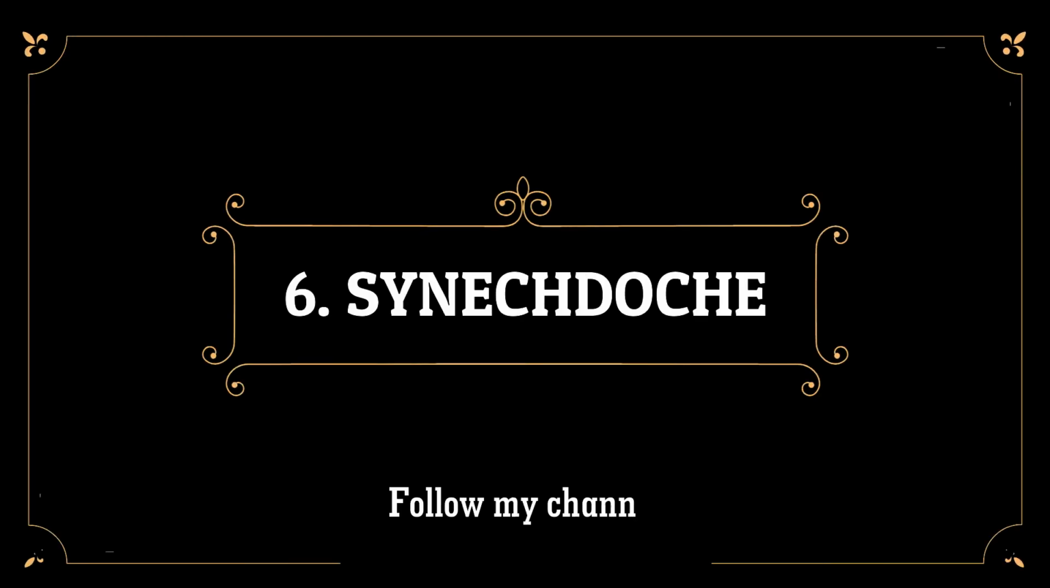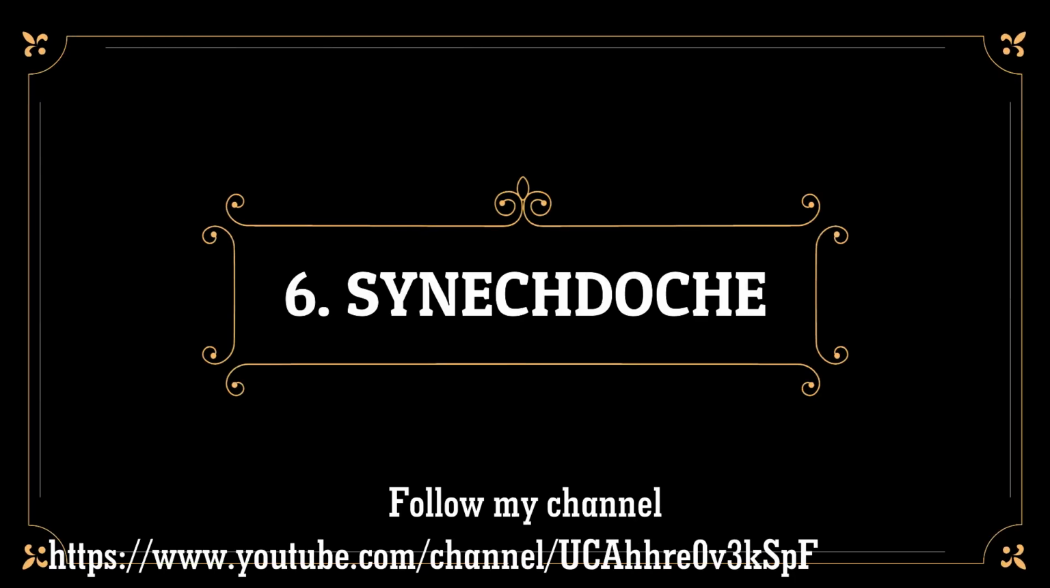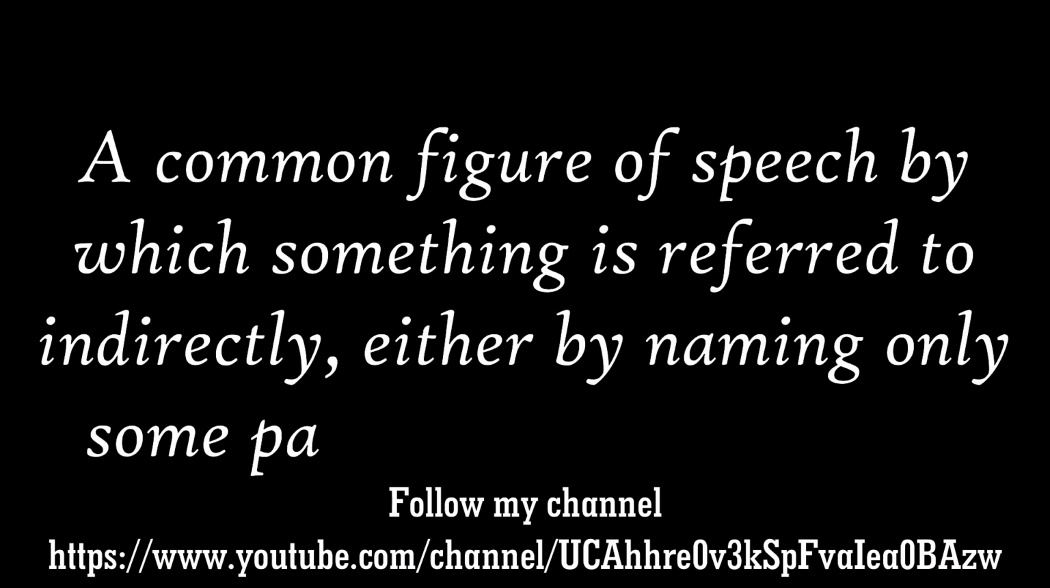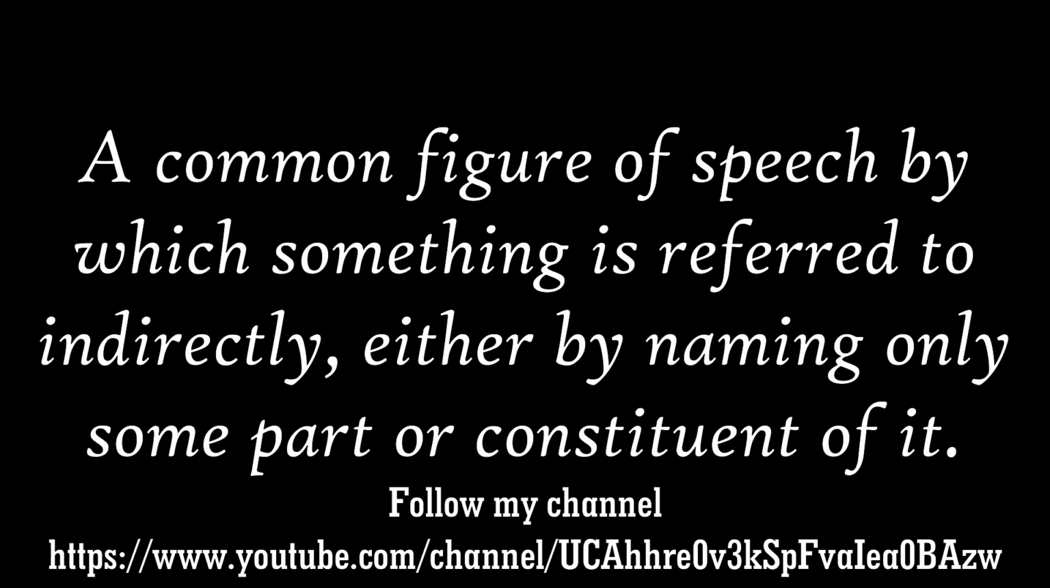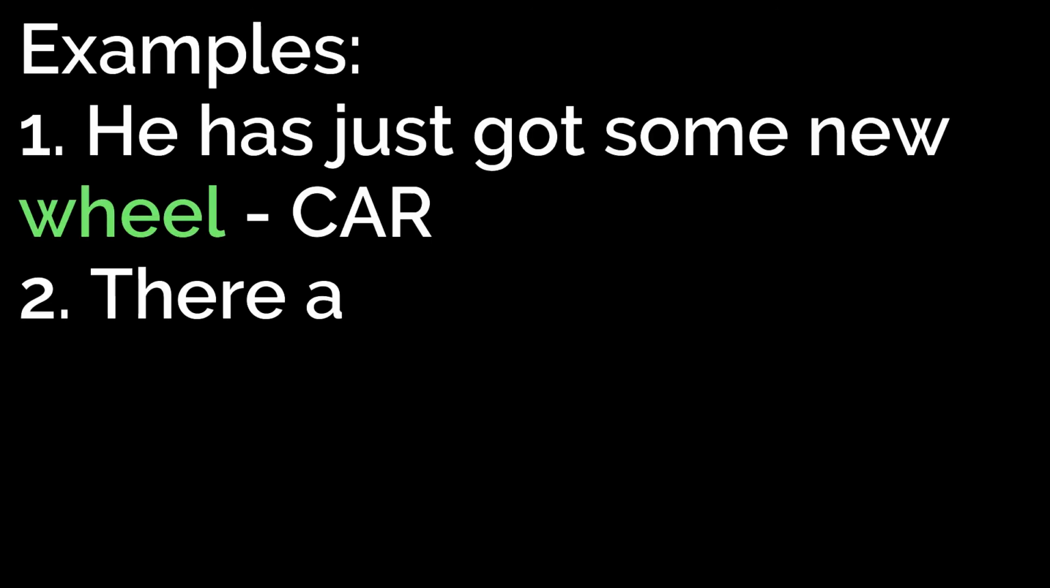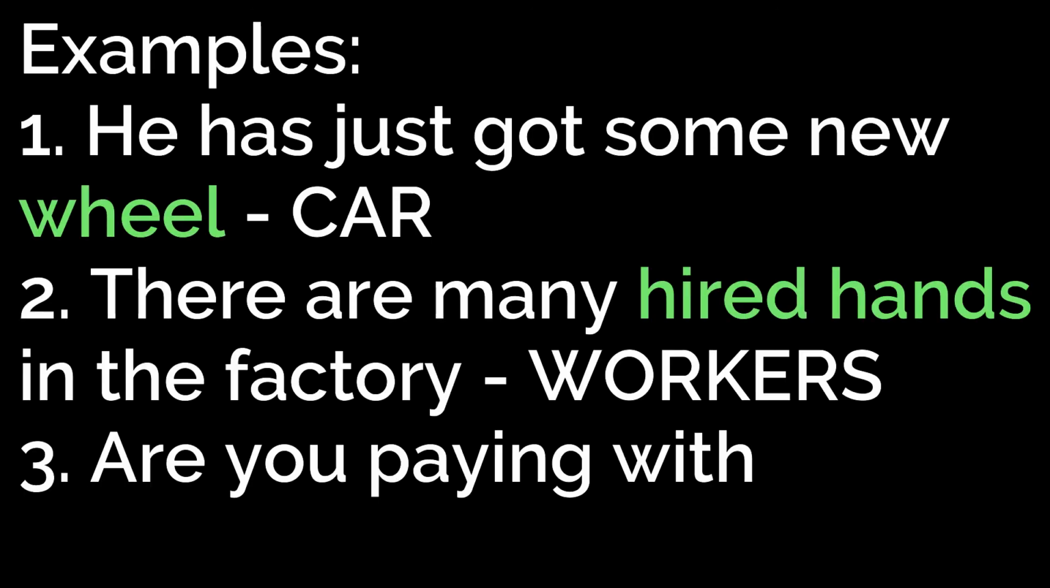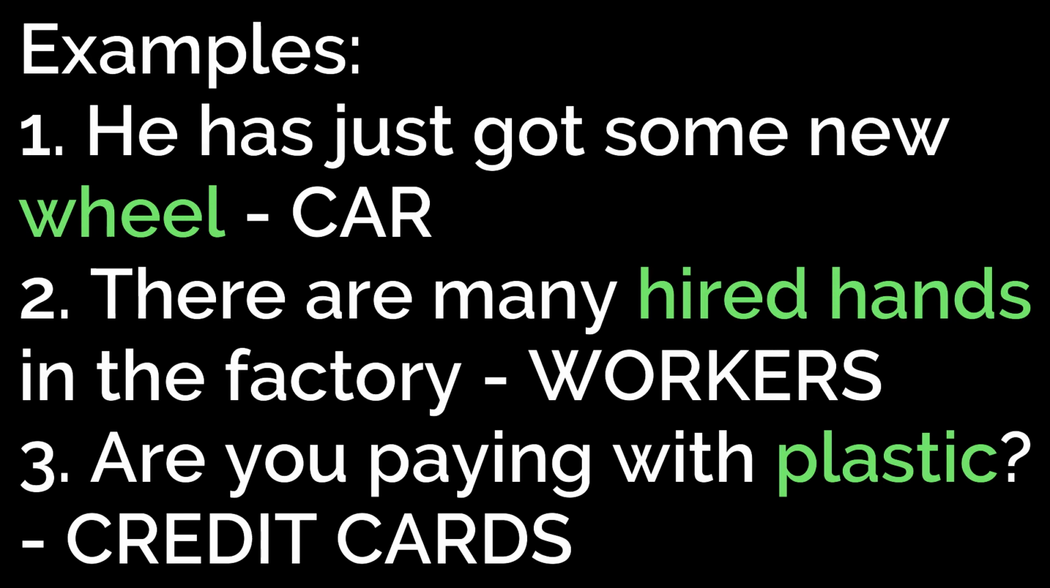The next type is Synecdoche. It is a common figure of speech by which something is referred to indirectly either by naming only some part or constituent of it. It is a statement in which only part of something is expressed to relate to the whole. For example, he has just got some new wheel. Here, wheel implies a car, a vehicle.